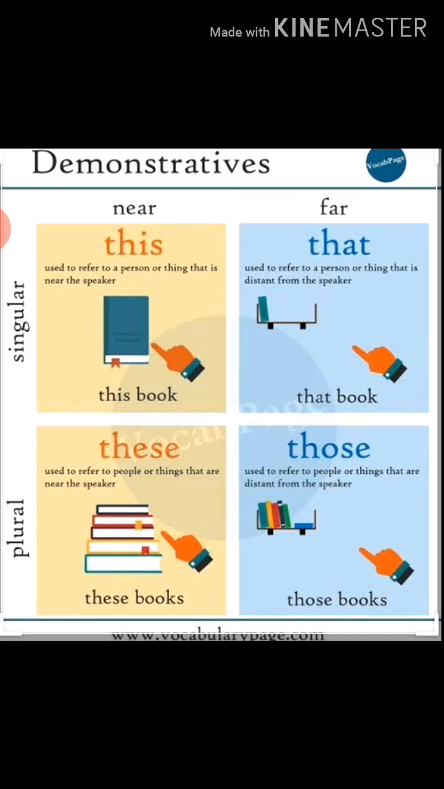This is used when we are talking about something or any person which is close to us, which is near us. We will use this for singular, meaning for one person or one thing which is near us. That is used for any person or thing which is far away from us. And it is used for a singular person or thing.